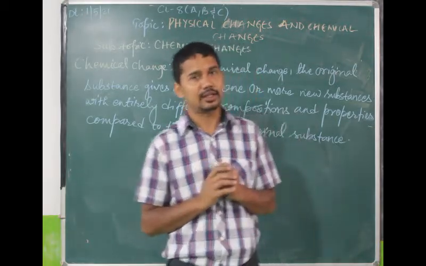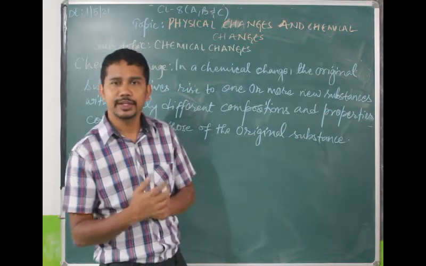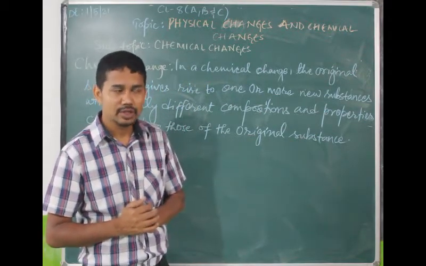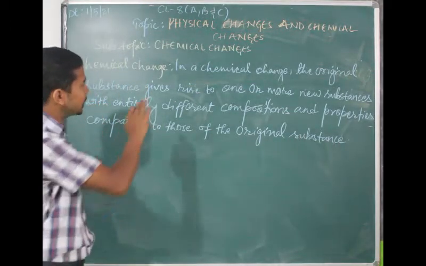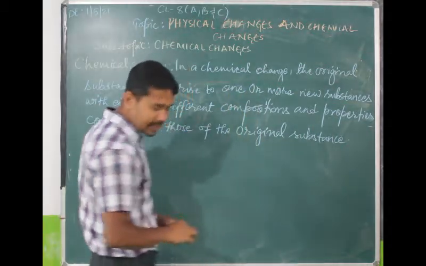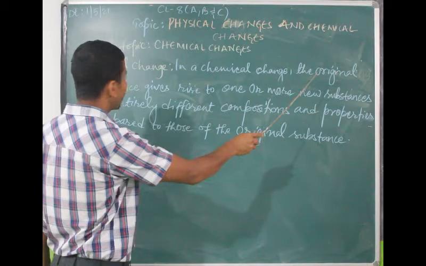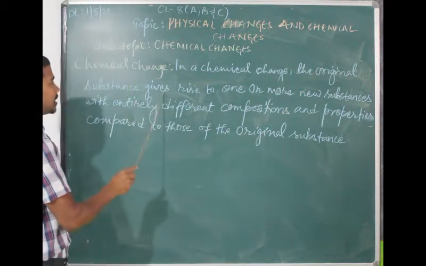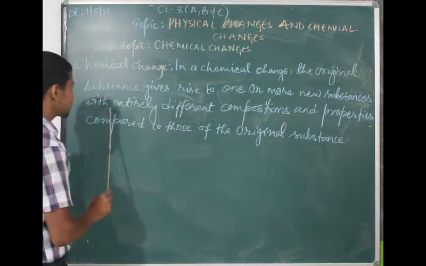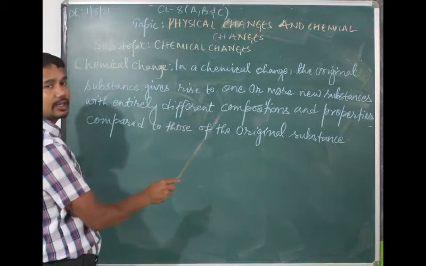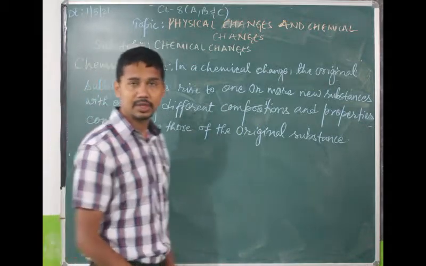Now, today, we'll be doing another part of the change, that is chemical change. So, what happens in a chemical change? In a chemical change, the original substance gives rise to one or more new substances with entirely different compositions and properties compared to those of the original substance.